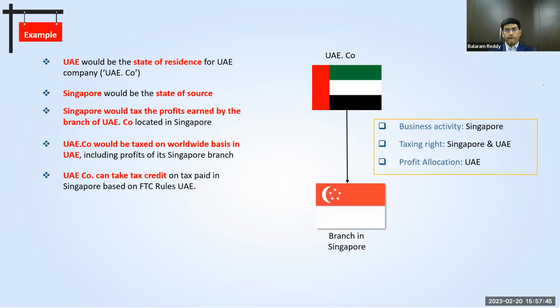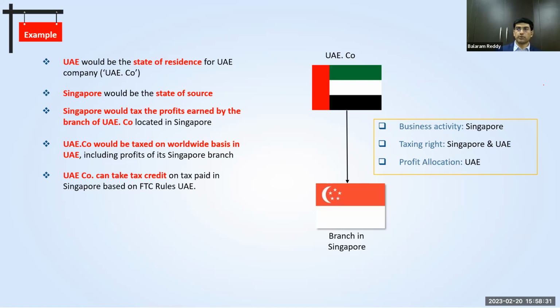Let's quickly run through an example. Let's say there is a company in UAE that has a branch in Singapore, and this Singapore branch is conducting full activities related to this UAE company's business. Since the Singapore branch is conducting activities, Singapore will have the right to levy tax on the income of the Singapore branch. But since it is a branch of a UAE company, the UAE government also will have the right to levy tax on the branch income. So this is a scenario. You are paying tax on your branch in Singapore itself, and in UAE also you will be subject to tax for the branch profit. So these are the rules.